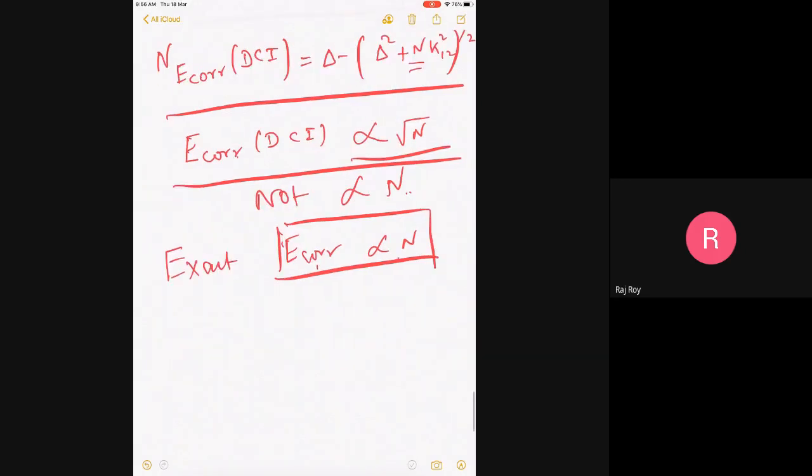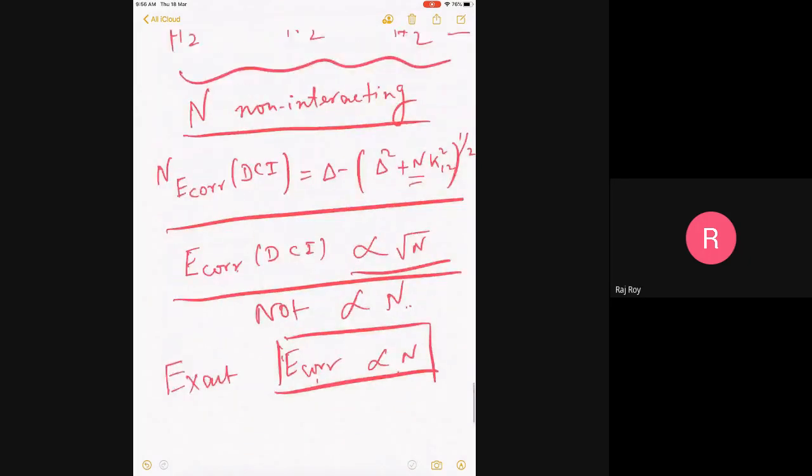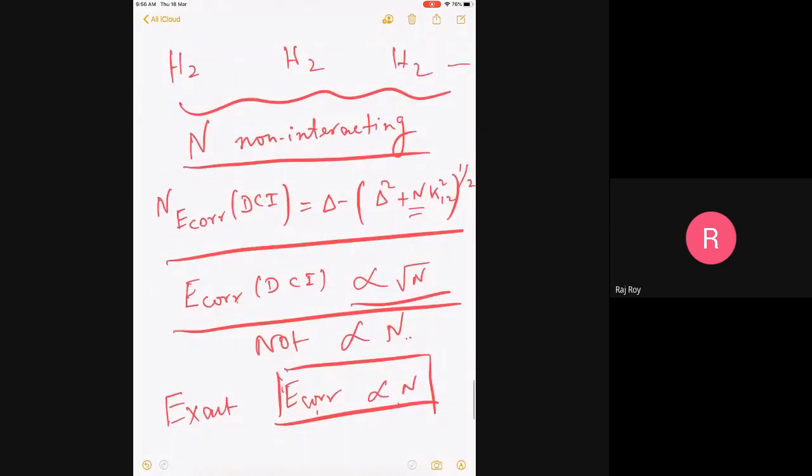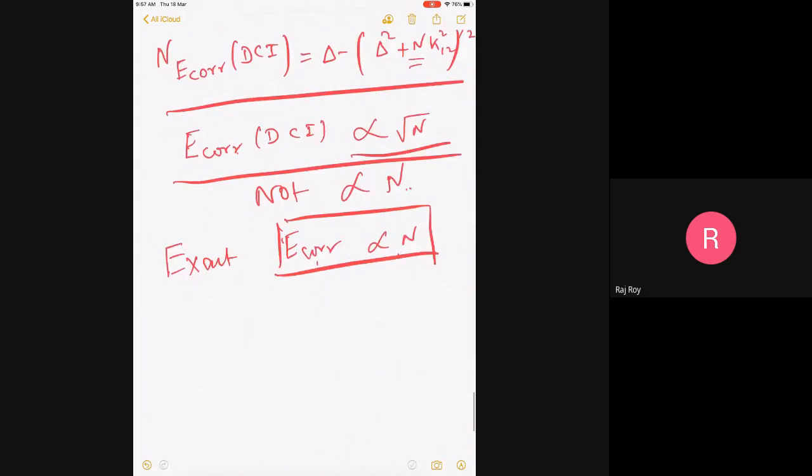Sir, suppose these H2 molecules that are separated apart are interacting, then there was a chance like sigma g to sigma u jumps. Yeah, that's a different problem, and I am not saying that. That would have been a different problem because a lot more integrals will come.